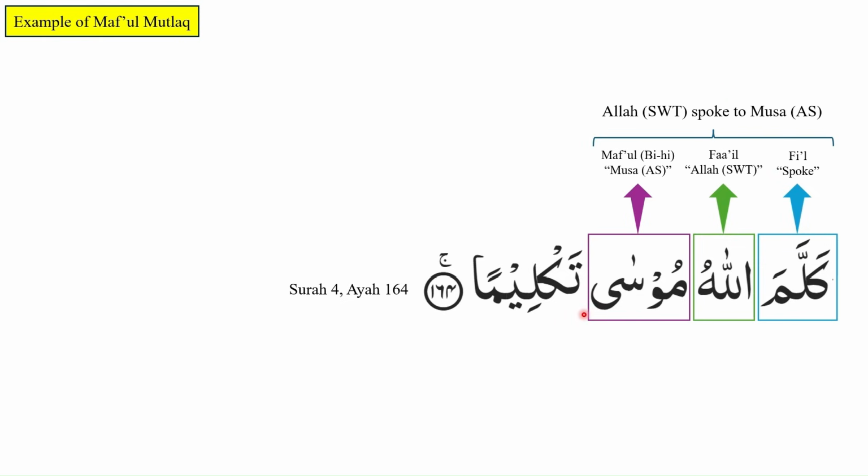So why do we see the use of takliman towards the end? If we pay attention, takliman has the same root letters as the fi'il preceding it. Furthermore, takliman is mansoob. So we have some clues that takliman might be representing maf'ul mutlaq.